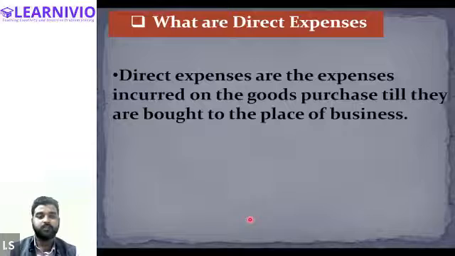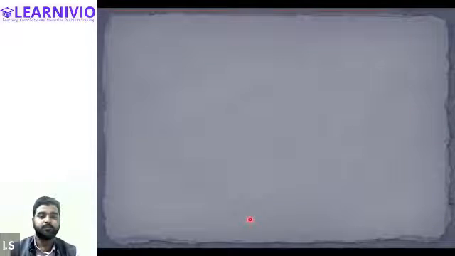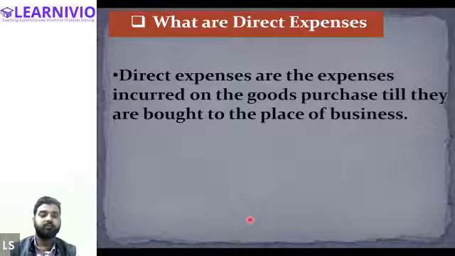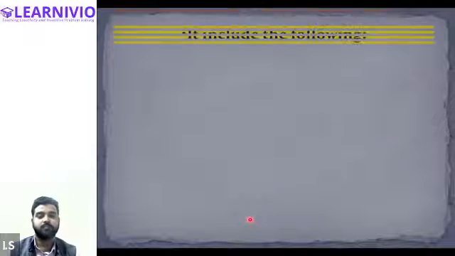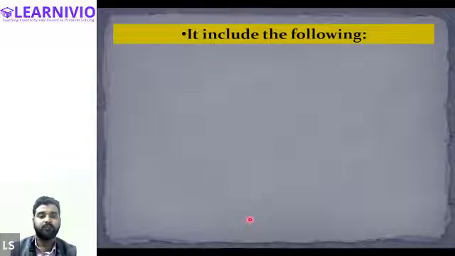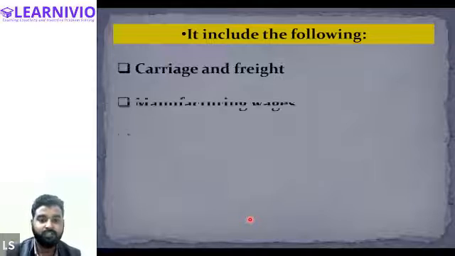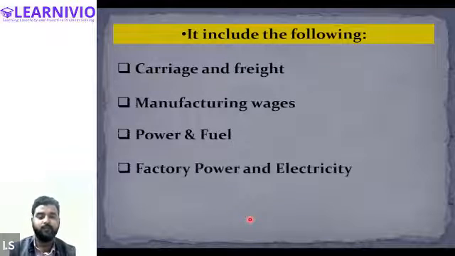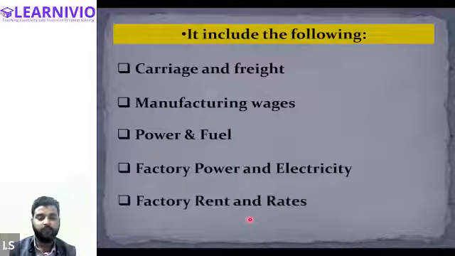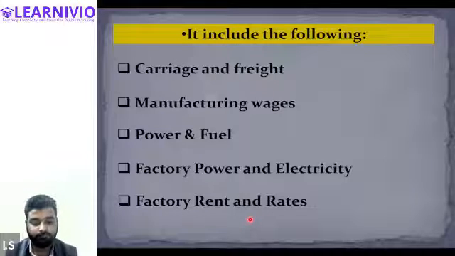Yes, sir. So direct expenses are the expenses incurred on the goods purchased till they are brought to the place of business. And also all those expenses that are incurred in the factory are also treated as direct expenses. And what will direct expenses include? It will include carriage and freight, manufacturing wages, power, fuel, factory power and electricity, and factory rent and rates.